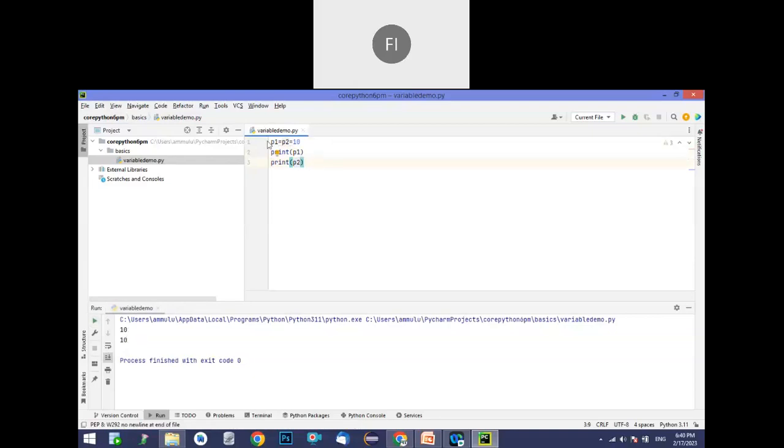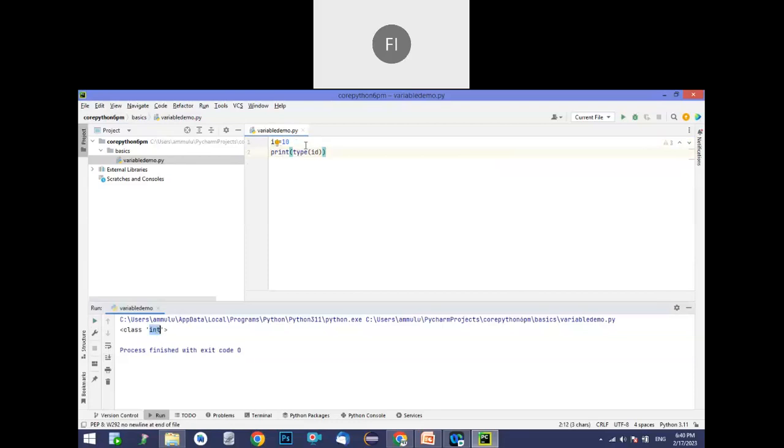One more point I want to highlight here. For example, id equal to 10. What is the guarantee the system is assigning int to the 10? To confirm that, you can print the type of the value. There is an inbuilt function called type, which returns how it is storing internally. Type of id I'm giving, right? Now you see it gives an integer. It is showing int. That means the id is treated as an int by Python.